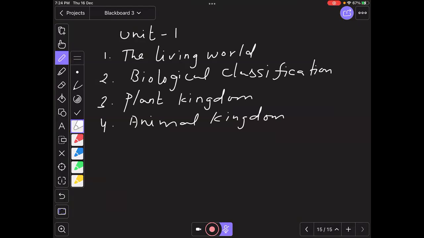That is the morphology of flowering plants, anatomy of flowering plants, structural organization in animals. So 3 chapters in second unit. Third unit, 3 chapters, cell biology. We do have the cell unit, a structural unit of life, and then the cell cycle and division, biomolecules.